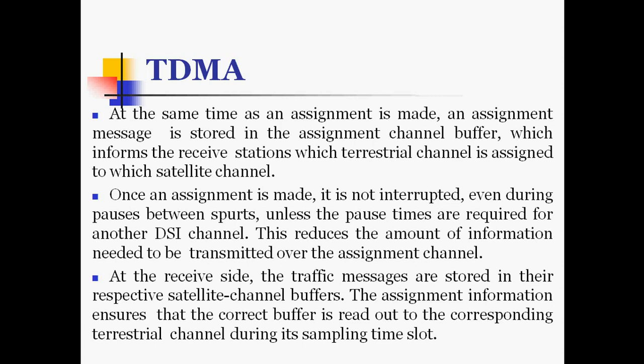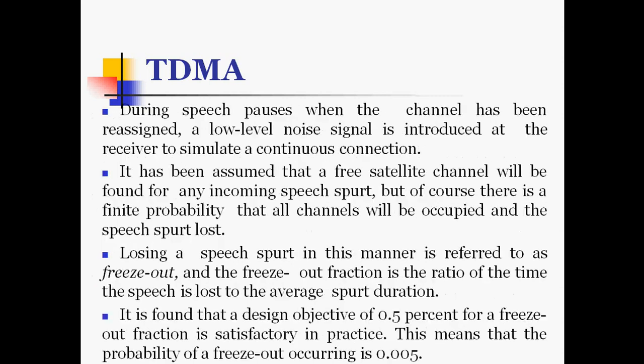Once an assignment is made, it is not interrupted even during the pauses between the spurts, unless the pause times are required for another DSI channel. This reduces the amount of information needed to be transmitted over the assignment channel. At the receive side, the traffic messages are stored in their respective satellite channel buffers. The assignment information ensures that the correct buffer is read out to the corresponding terrestrial channel during its sampling time slots. During speech pauses, when the channel has been reassigned, a low level noise signal is introduced at the receiver to simulate a continuous connection.